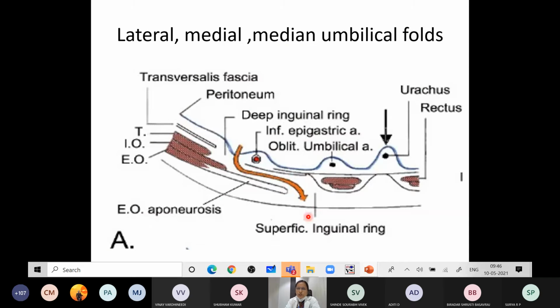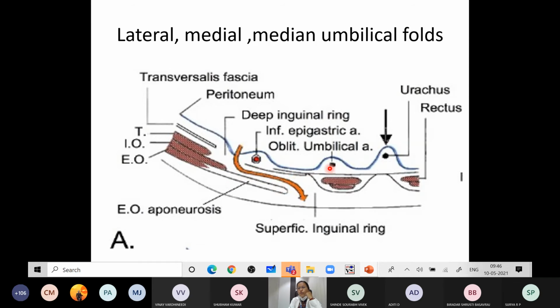The peritoneum here forms some folds which enclose some vessels. There are three folds: the lateral umbilical fold, the medial umbilical fold, and the median umbilical fold. The median is in the middle, lateral to it is the medial, and then you have the lateral.